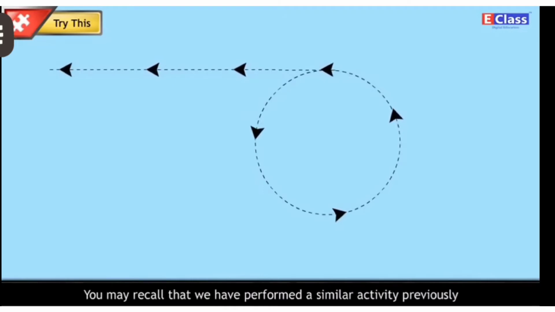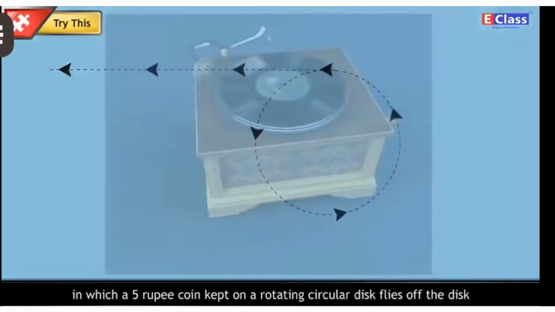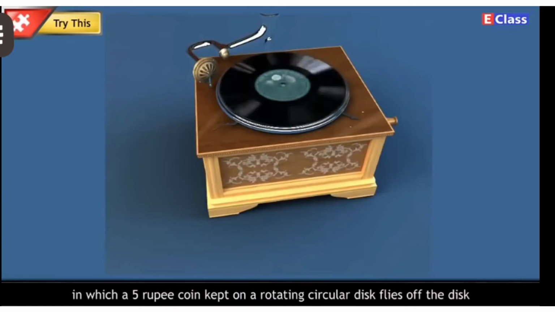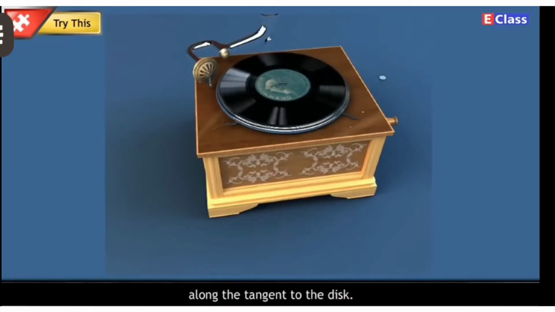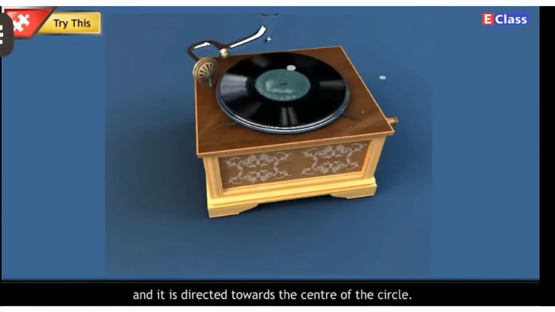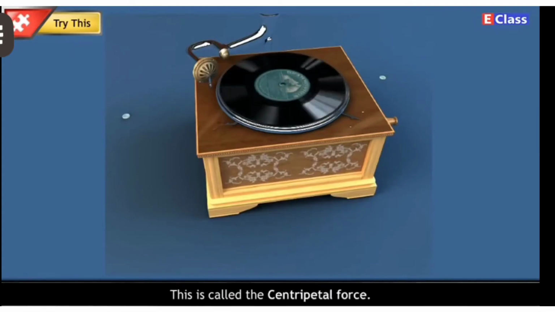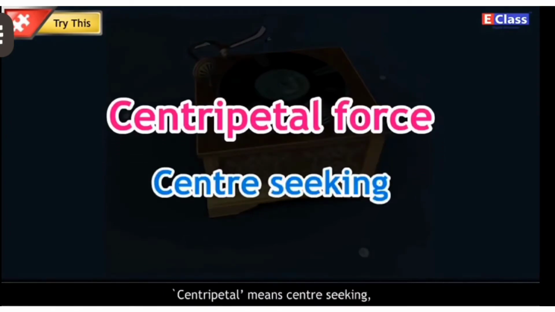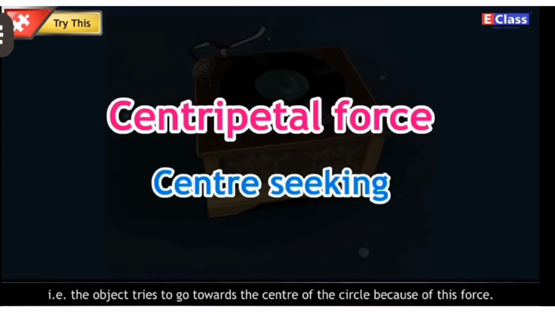You may recall that we have performed a similar activity previously in which a 5 rupee coin kept on a rotating circular disc flies off the disc along the tangent to the disc. Thus, a force acts on any object moving along a circle and it is directed towards the center of the circle. This is called the centripetal force. Centripetal means center seeking. That is, the object tries to go towards the center of the circle because of this force.